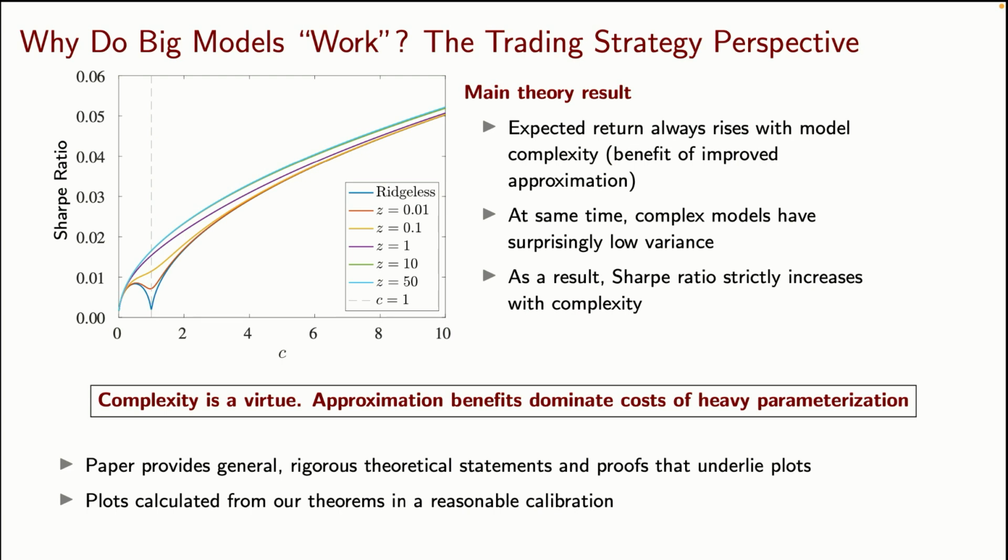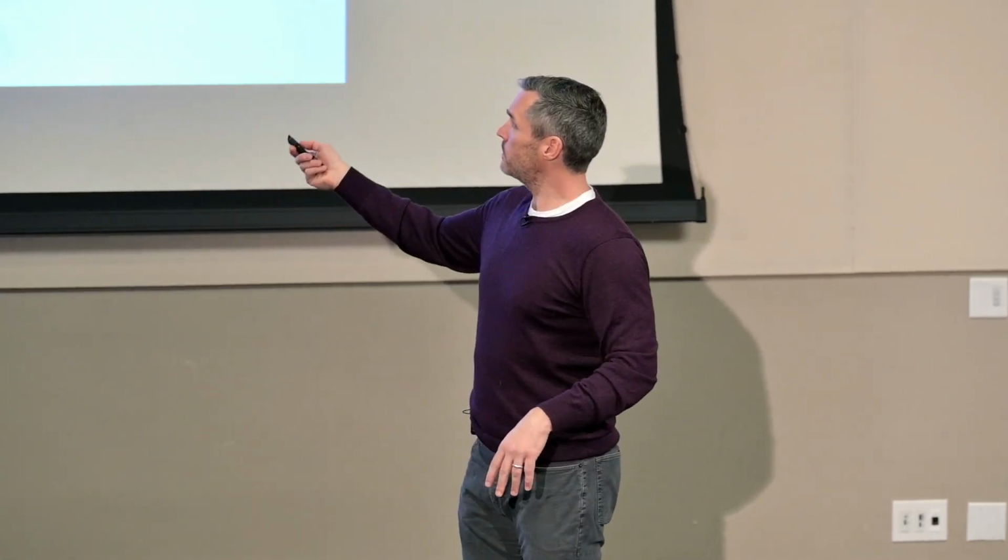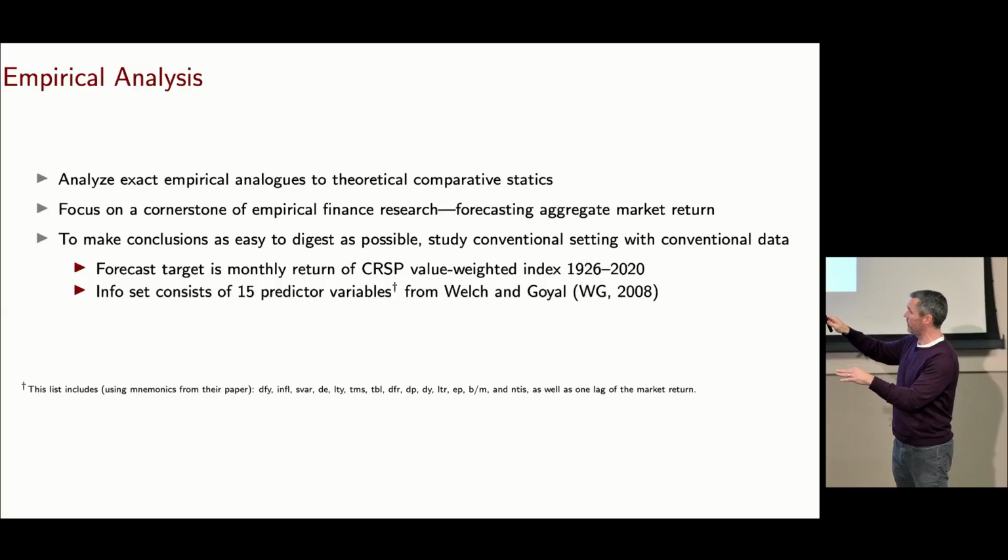The last thing I want to do in the time left is to take this to an empirical exercise, all right? So for the empirical analysis, I want to show that this works in the most vanilla environment that we could think of. So I'm going to take probably the most standard empirical asset pricing framework that you can think of, forecasting monthly returns on the excess market, okay, excess market returns. All right, I want to analyze the exact empirical analogs to what we did in the theory, so there's going to be some work that we need to do there.